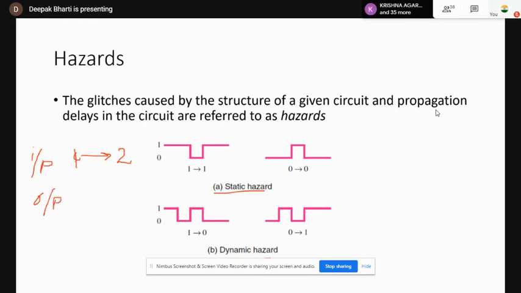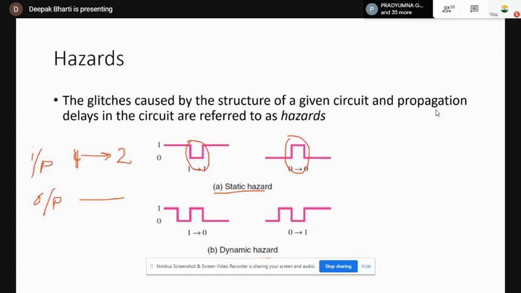As per the circuit, my output was supposed to be a stable output. It was not supposed to change to any other level. But still, if due to propagation delays some glitch appears, only momentarily, then that is the case of static hazard.